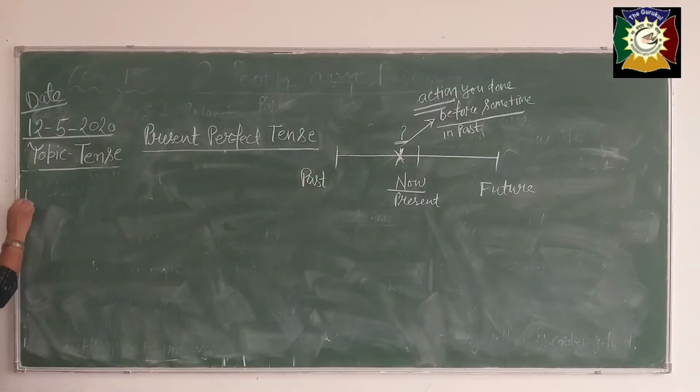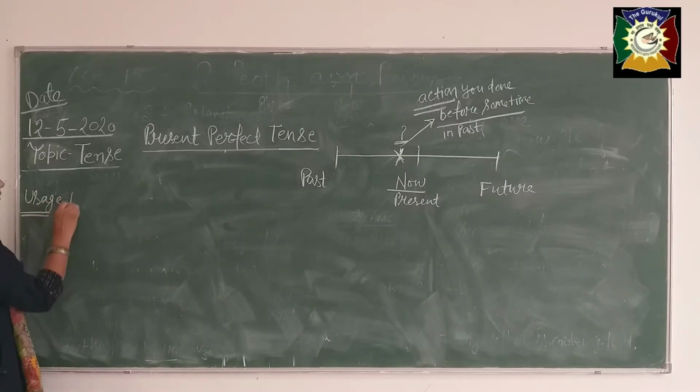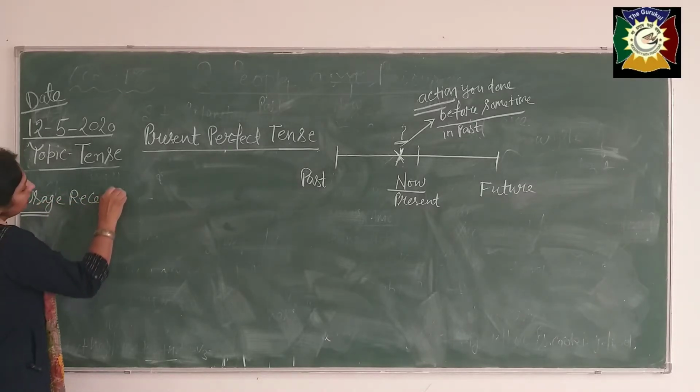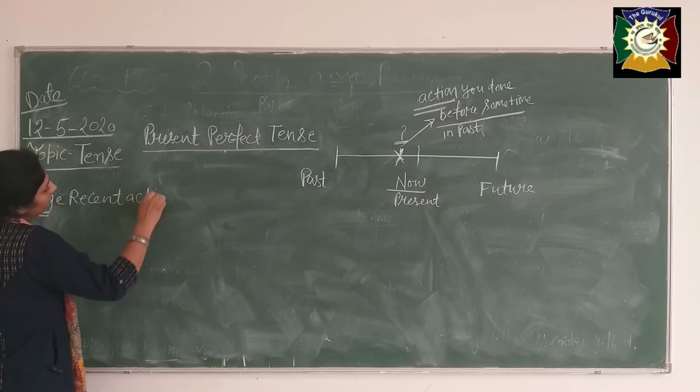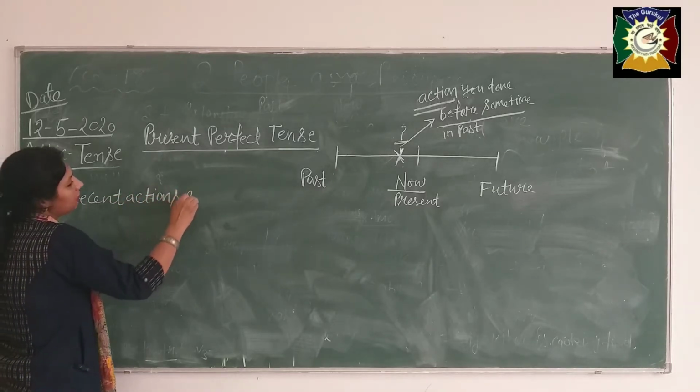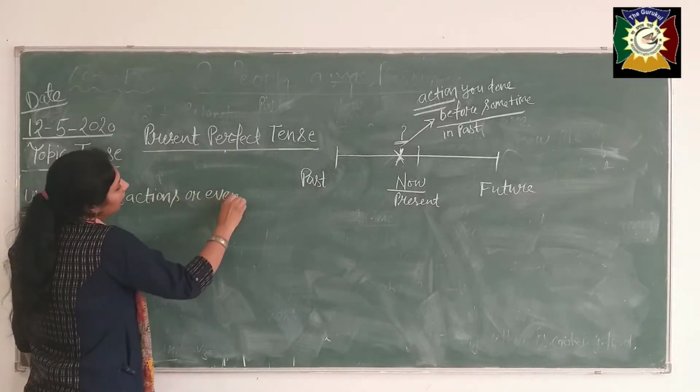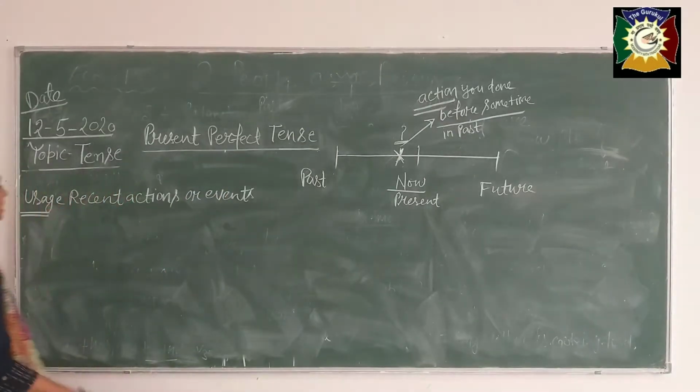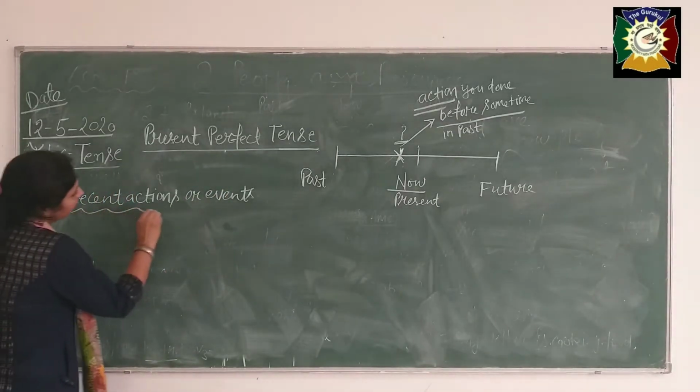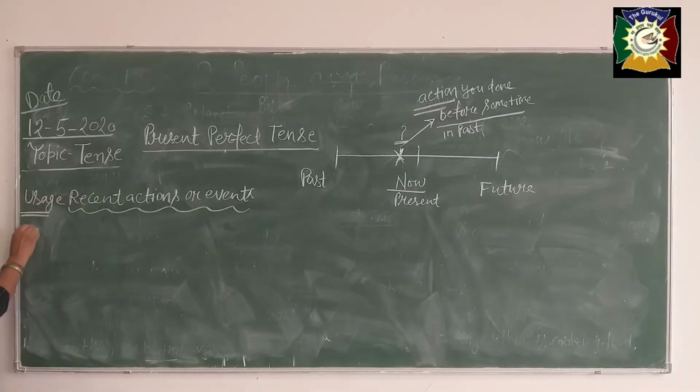Okay beta, see how. Example, sorry, first of all usage: recent actions or events. Now see, the example of this beta. In my last video, by mistake I forgot to write the A in the spelling of example, please correct that.